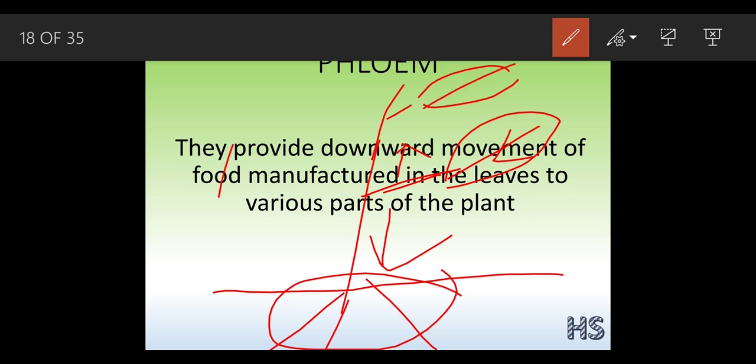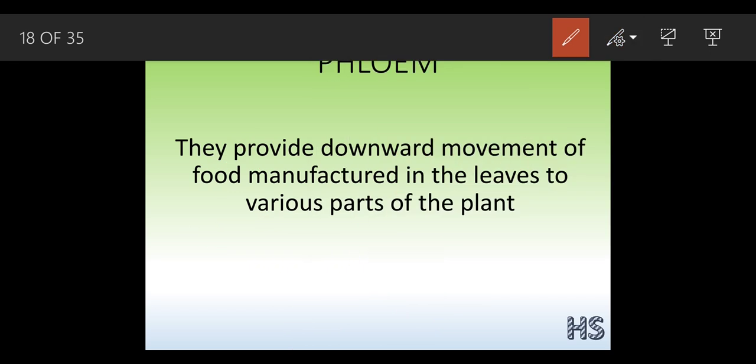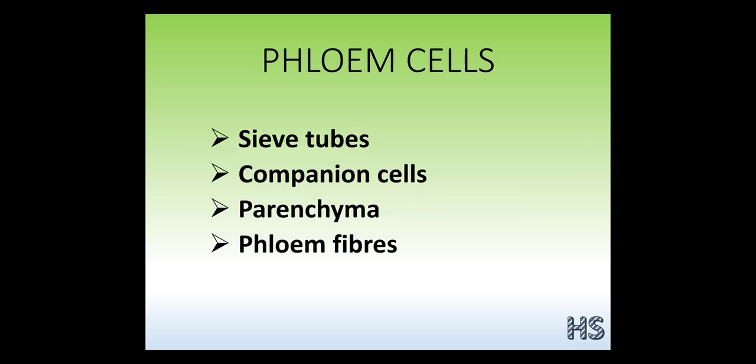The work of the phloem is bidirectional: when the leaves prepare the food, it is transported in the upward and downward regions, basically to all the parts of the plant.